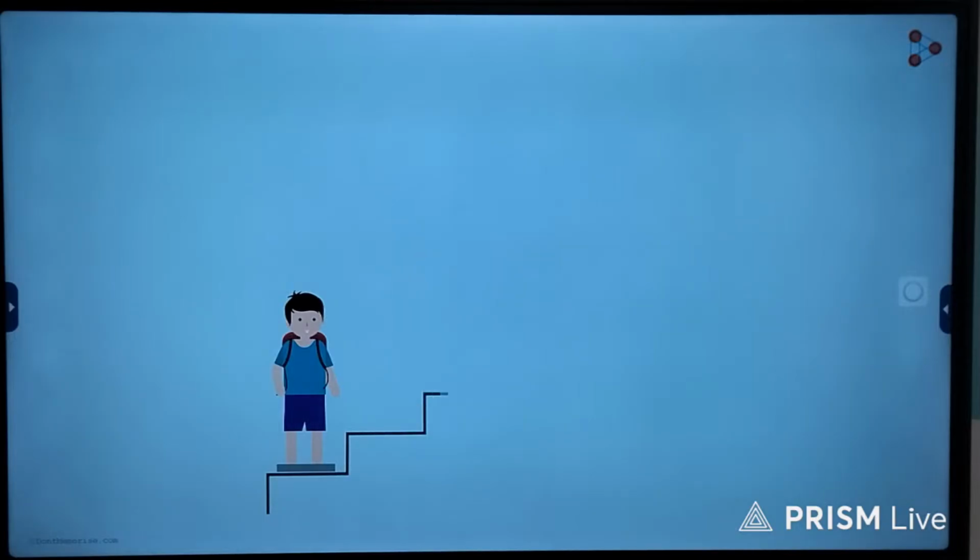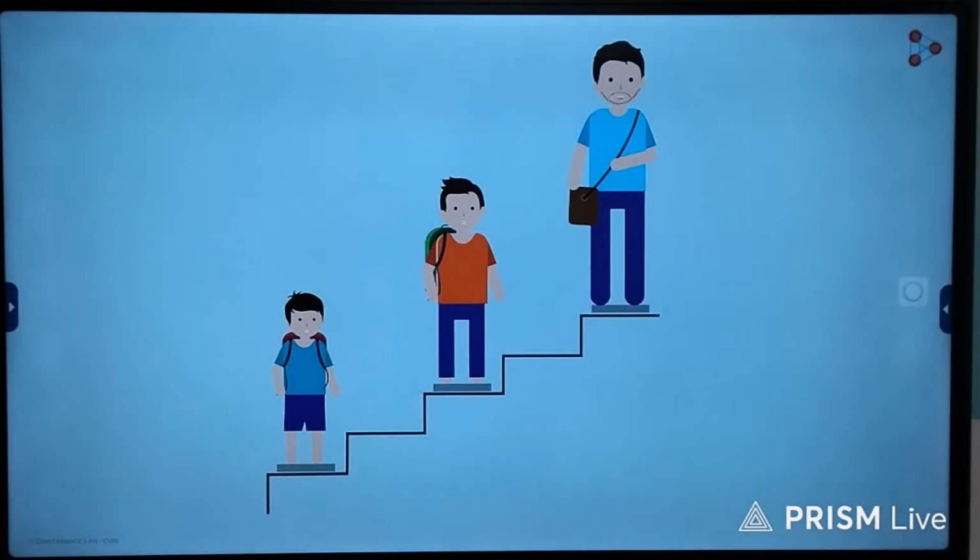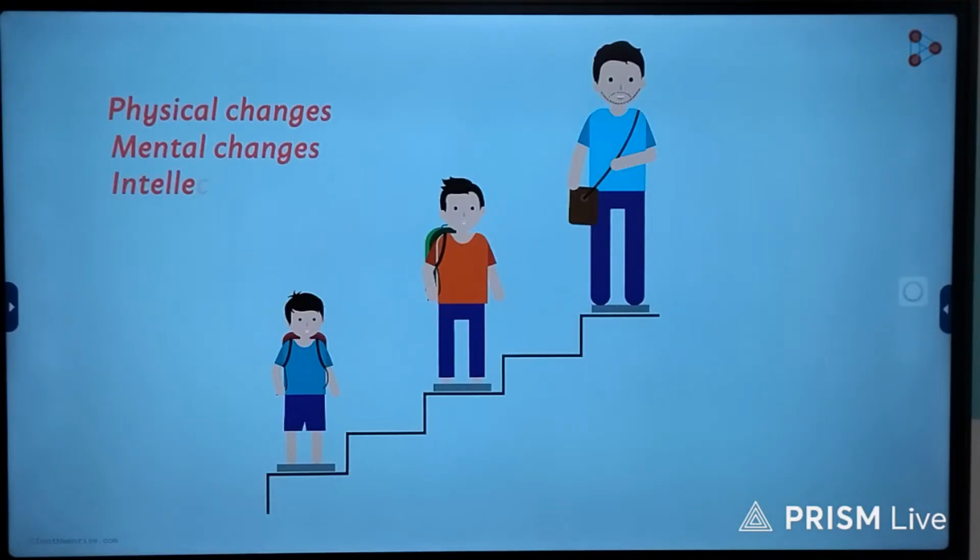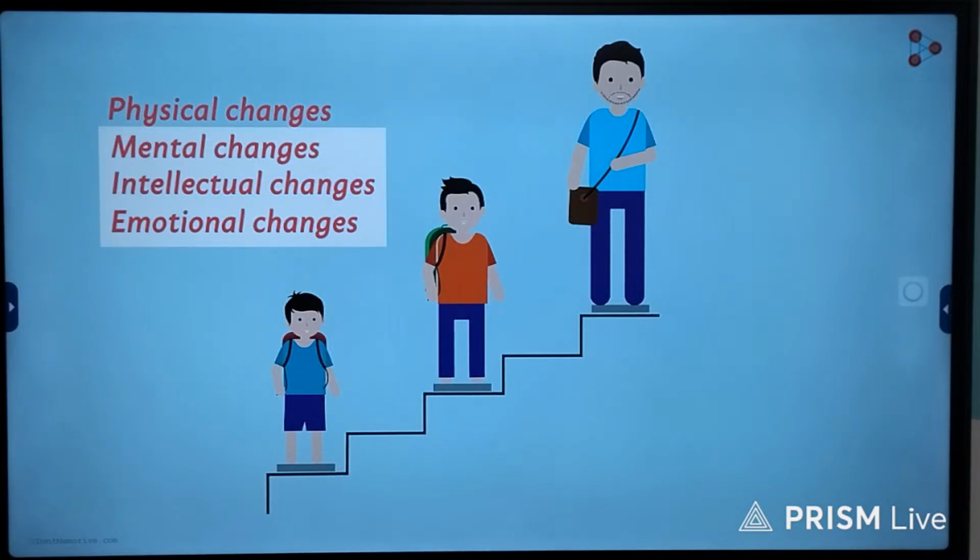That is the reason why we say that puberty is a stepping stone towards adulthood. But are the changes during adolescence limited to the physical ones? Of course not. We have seen that the changes during puberty will include mental, intellectual, and emotional ones as well. So, what exactly will happen in this case?